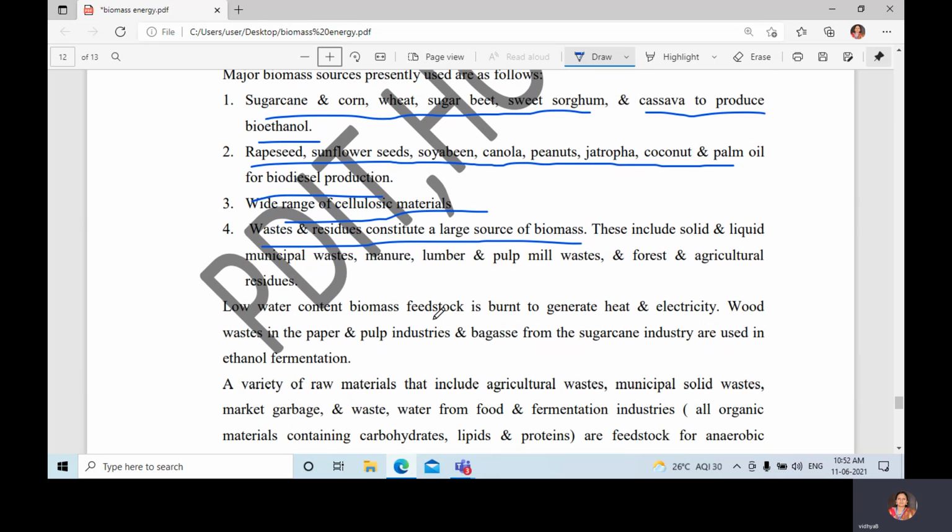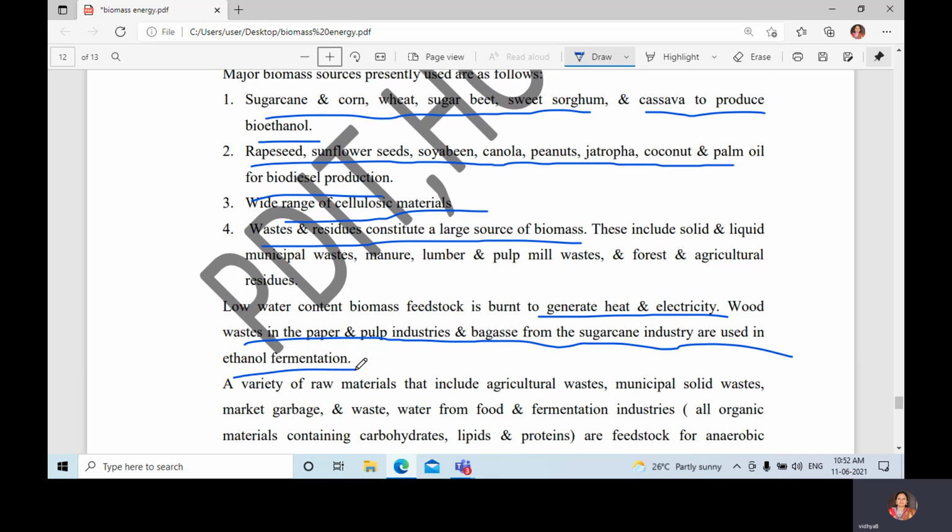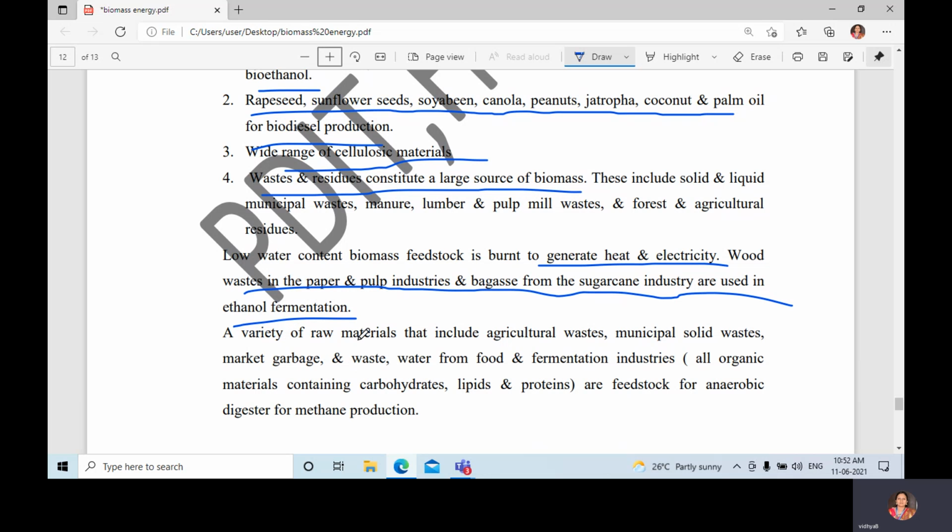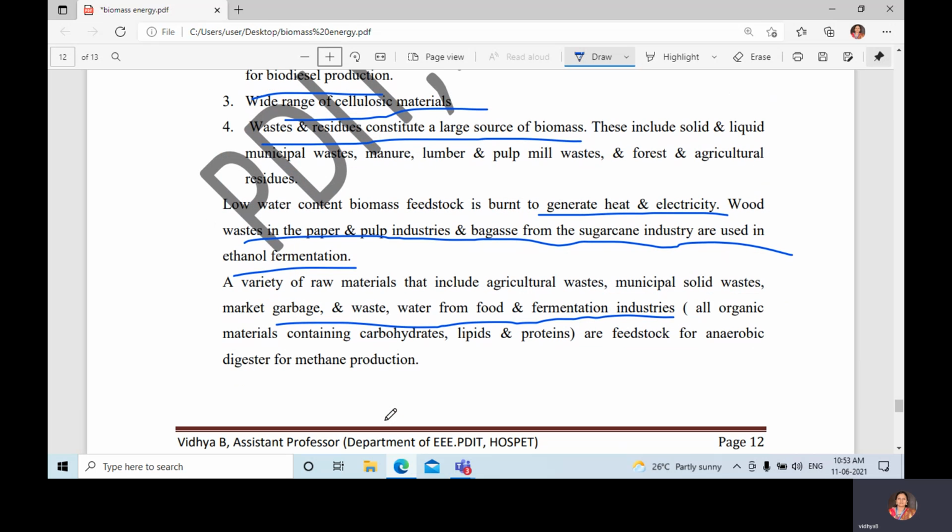Low water content biomass feedstock is burned to generate heat and electricity. We already know about that. Wood waste in the paper and pulp industries and bagasse from the sugarcane industry are used in ethanol fermentation. A variety of raw materials, including agricultural waste, municipal solid waste, market garbage and waste water from food and fermentation industries, are feedstock for anaerobic digesters for methane production. Okay, this completes the biomass energy.